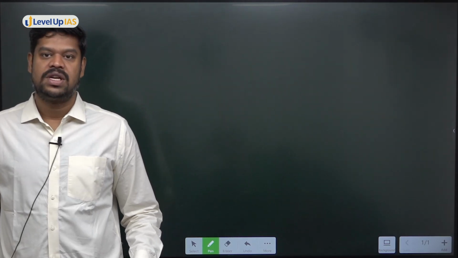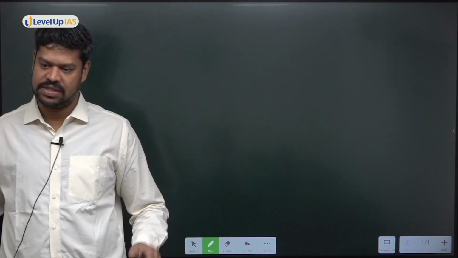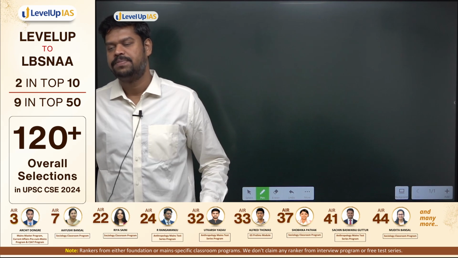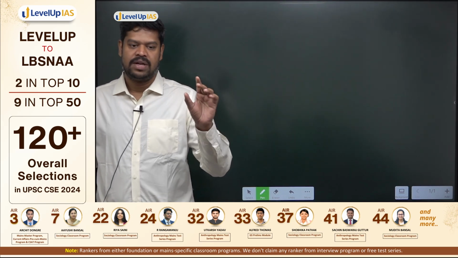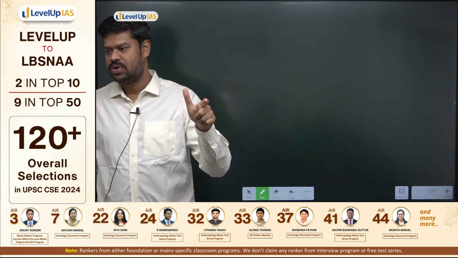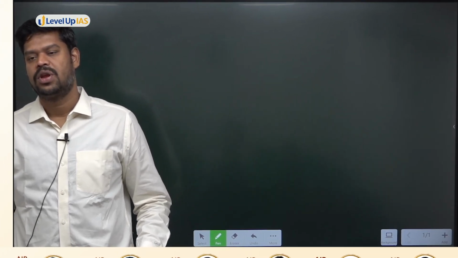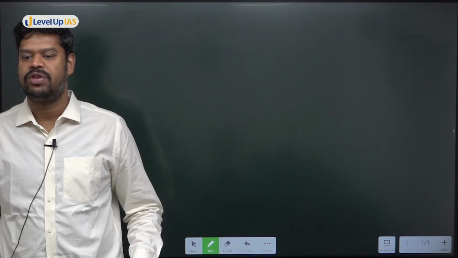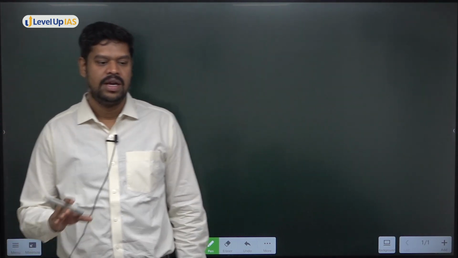This is also the first time they started meeting separately for the legislative function and the executive function. The same Governor General Council, but they started meeting separately. And the only new member when they started functioning for the legislative agenda is which member? The law member was part of it. Otherwise, the law member was not part of the executive council. And who was the law member? Lord Macaulay. And this is where the codification of laws also started. So these are all the significance of 1833.